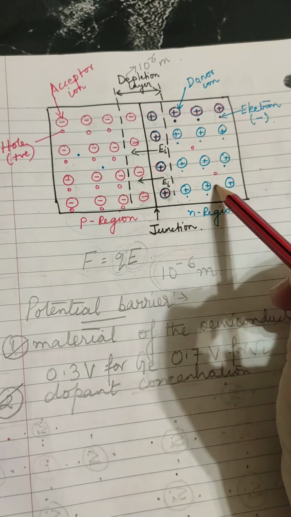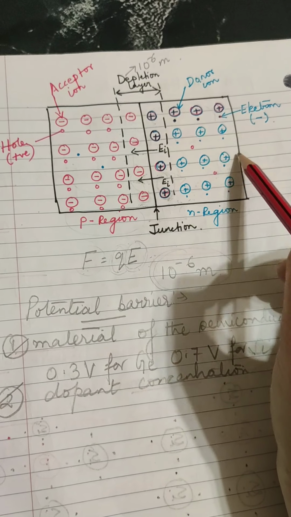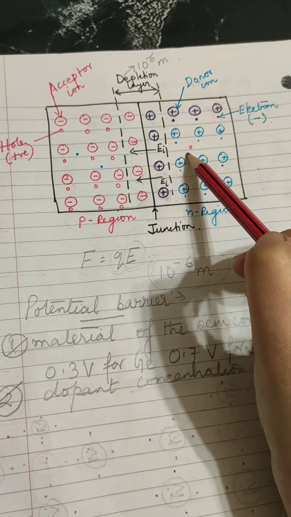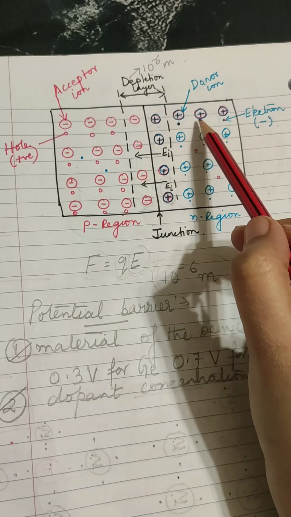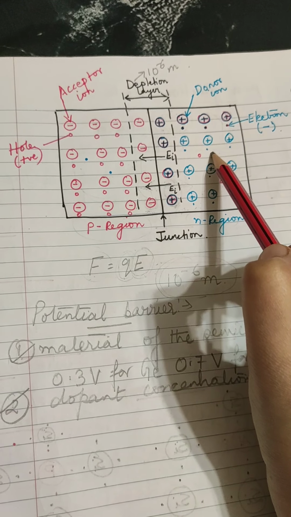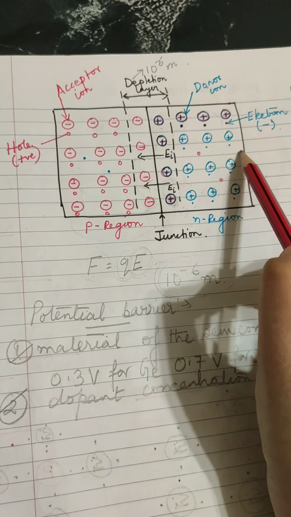Similarly, the more donor impurities in the N region, the more electrons are donated to the crystal, creating more free electrons in the N region, and these electrons repel each other, pushing the depletion region in this direction.